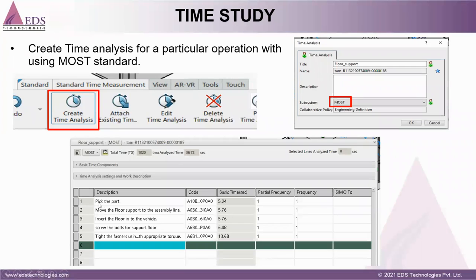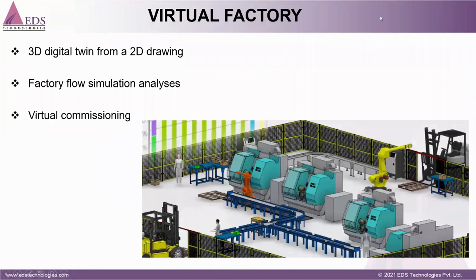From beginning to pick the part to tighten the screw, he is taking 36.72 seconds. Such precision this software can give, because it is not possible manually; in a manual time study they cannot calculate accurately. So this software can give it, and most companies are using it.